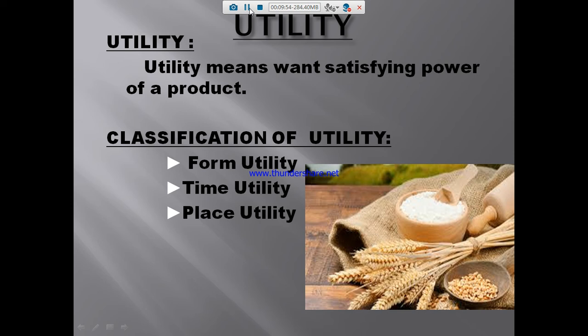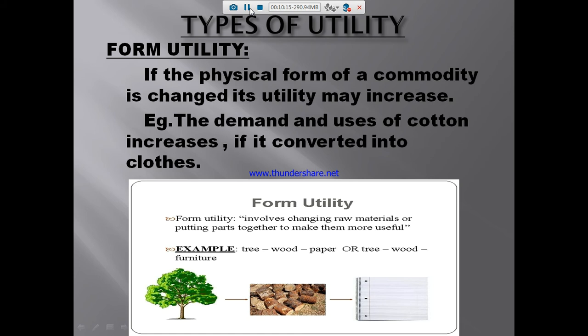According to the nature of utility, they are classified into three kinds of utility. One is form utility, another is time utility, and another is place utility. So what are the classifications of utility? Form utility, time utility, and place utility.